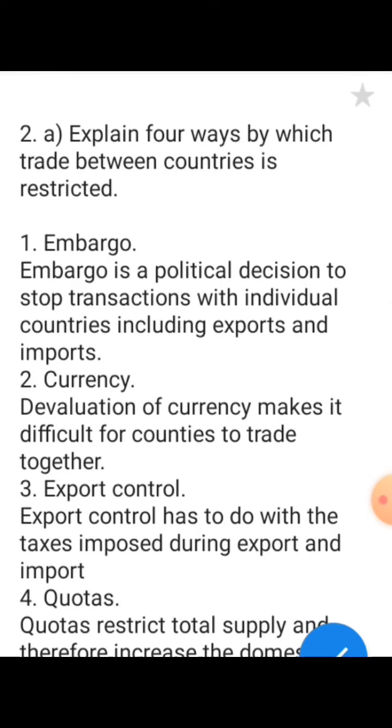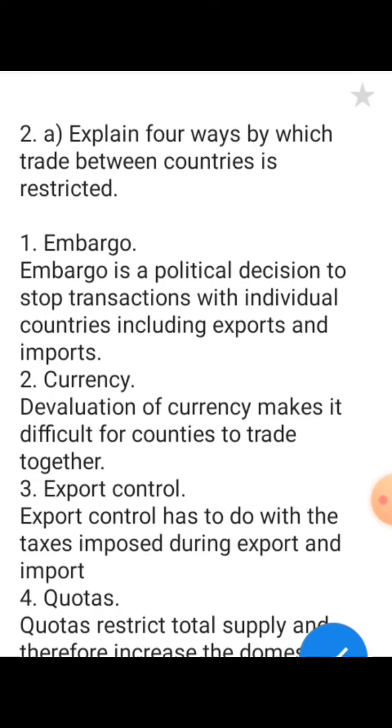This is the next question. What does it say? It says, explain 4 ways by which trade between countries is restricted. Number 1 is embargo. What is an embargo?